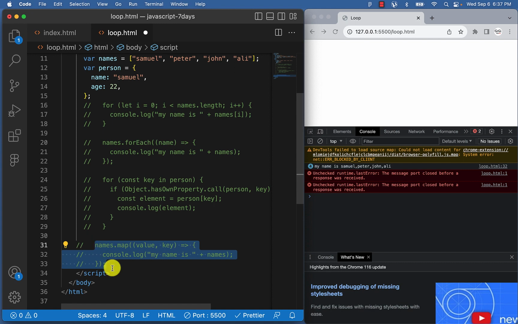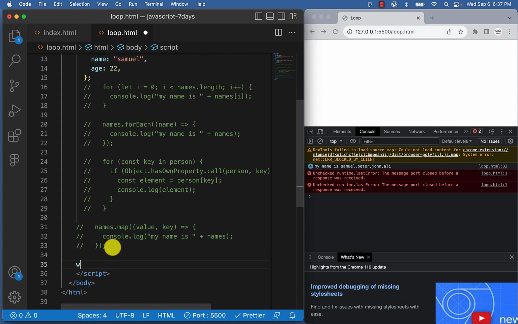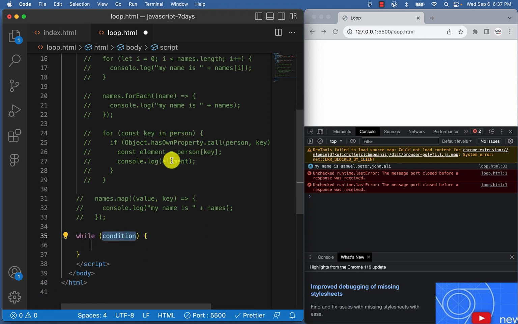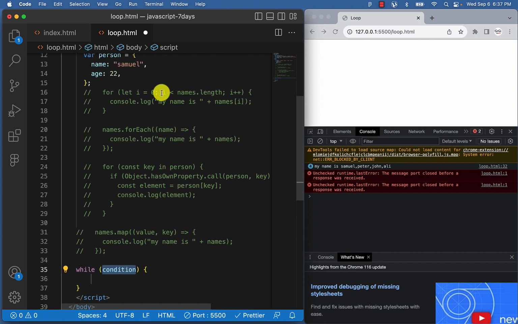Now apart from that, we have what we call the while loop as well. Let's try the while loop. You see it's a while statement. You have a condition here. This condition could be the same thing as this condition. Let's say i less than array.length, which is the count. All we just need to do now is to define the initial value of i. Say let i equal to 0, which is going to be the initial value of i.